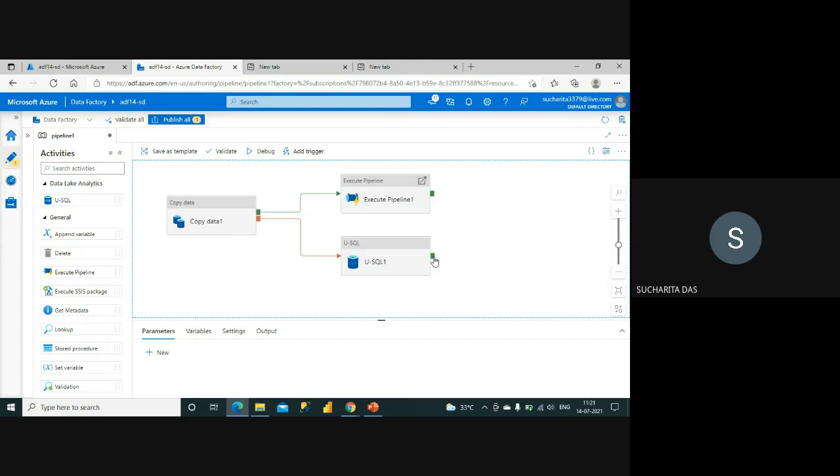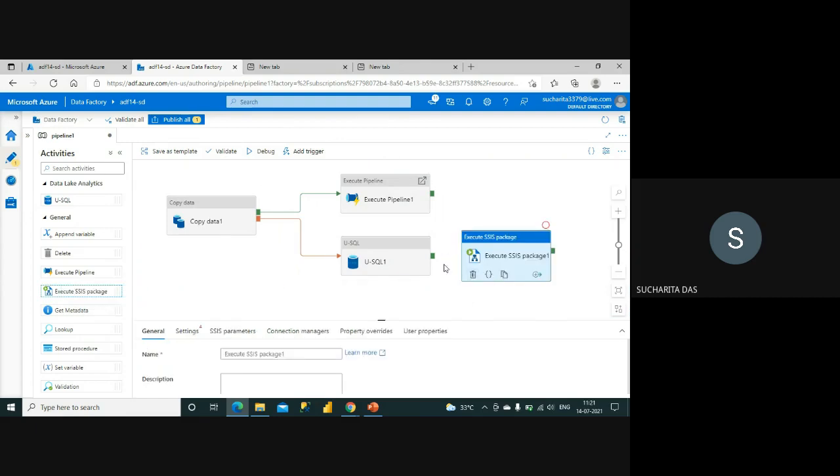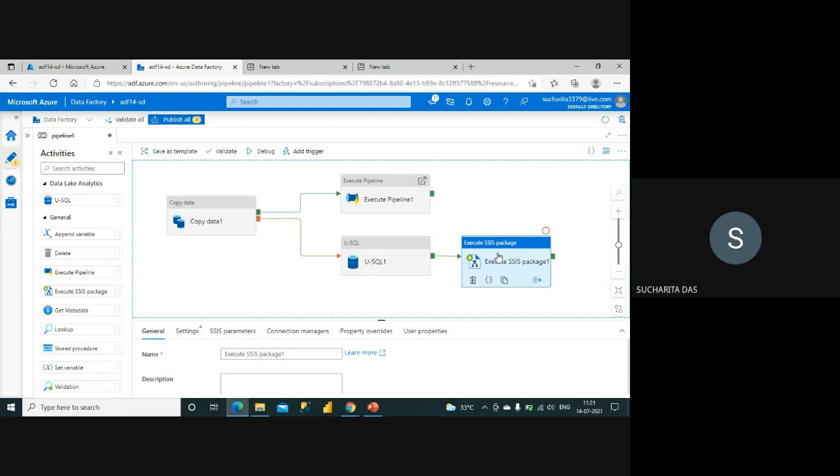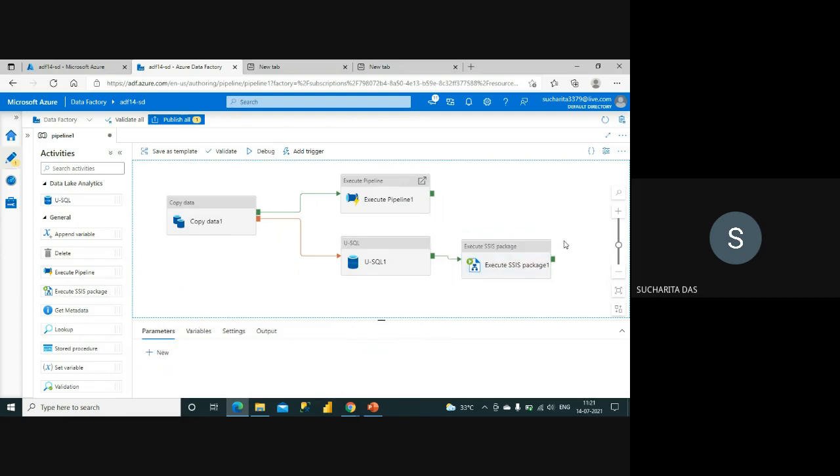And from this also you can see this green button. So I can have the next set of activities also. Say I take this execute SSIS package and I connect this. So what will happen? When copy data has failed and Use SQL is successful, then this execute SSIS package activity will be executed.